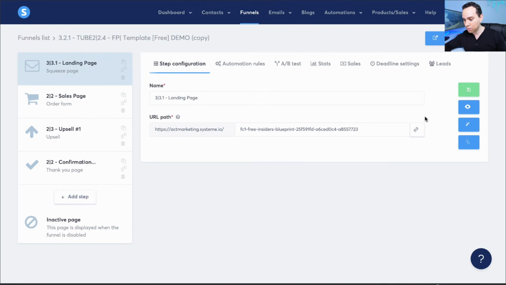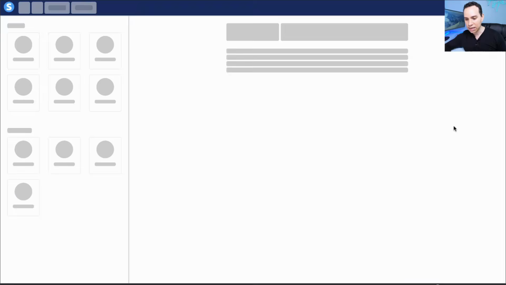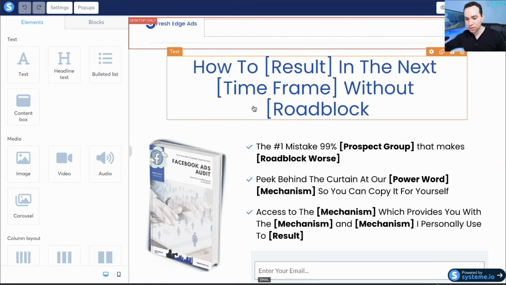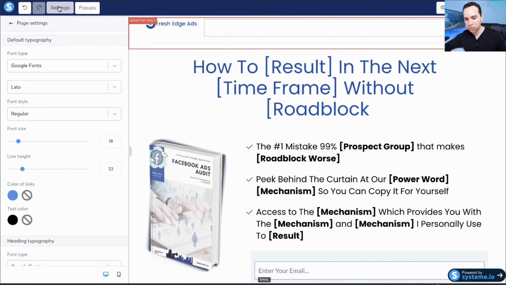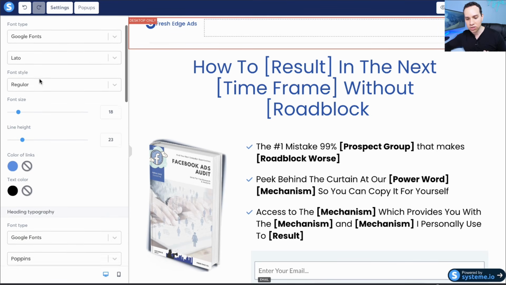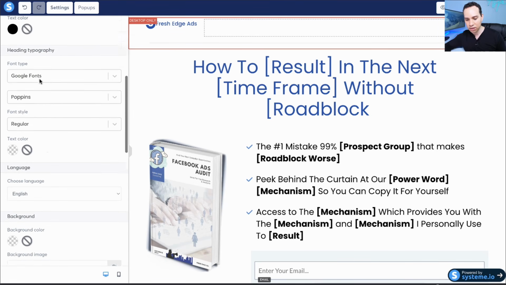So I've got our landing page loaded up. I'll go ahead and click to edit the page here. And as you can see, it looks like most other standard page builders. So the first thing I like doing before I edit anything with creating a page is coming over to settings and making sure I change my default fonts and colors.